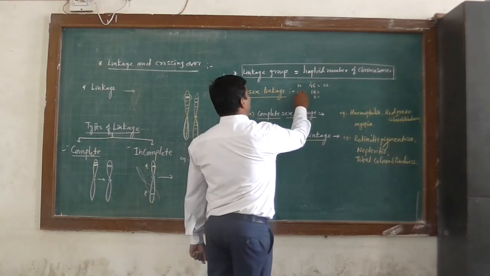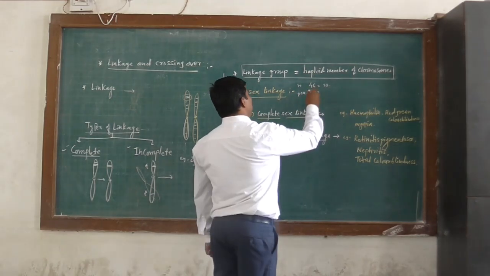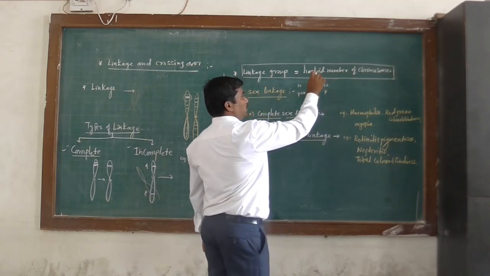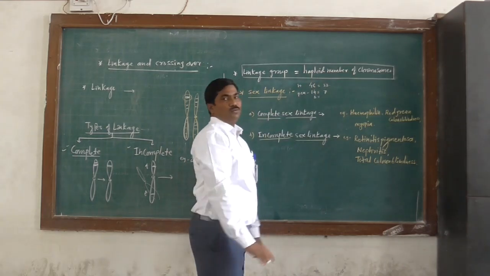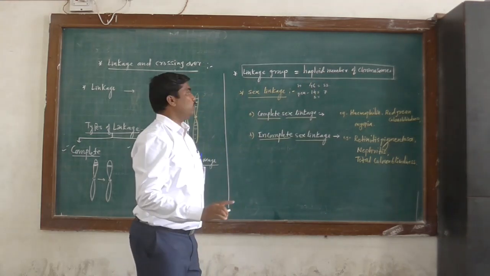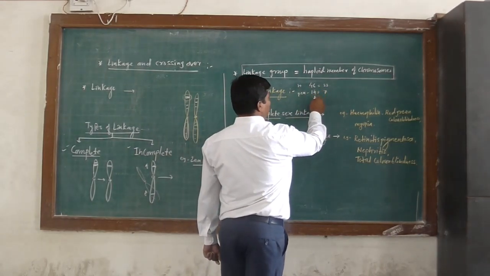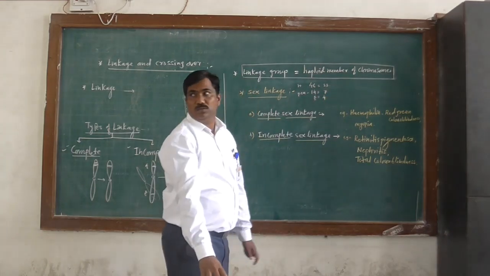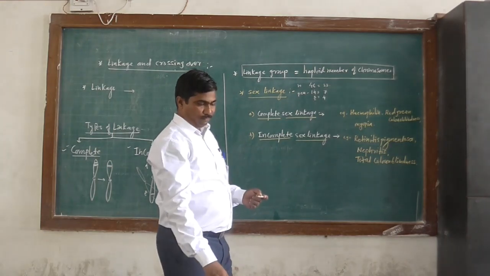In the case of a pea plant, in a somatic cell, how many linkage groups are formed? There are 7, because the linkage group is equal to the haploid number of chromosomes. And in the case of Drosophila, 4 linkage groups are formed. So the linkage group is equal to the haploid number of chromosomes.